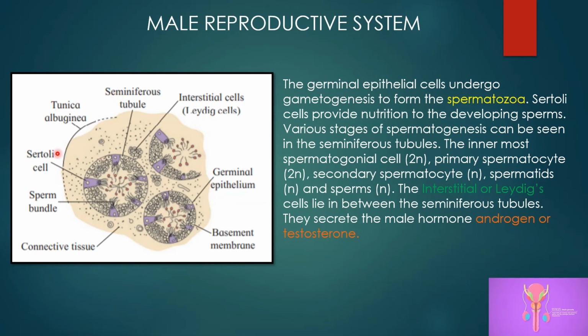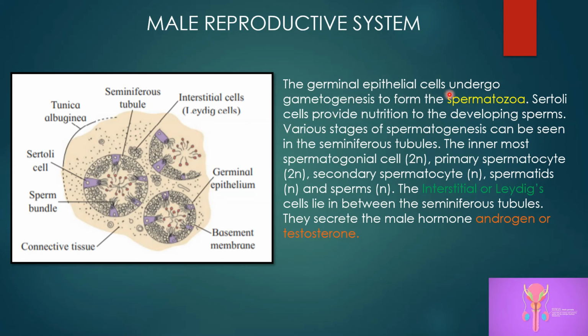See, now this is the section of the testes. It means if this is the testes, I have cut the testes along the x-axis and it represents a circular structure, and this circular structure is nothing but the seminiferous tubule. Inside the seminiferous tubule, this is the basement membrane, and on this basement membrane there is the germinal epithelium. It means it is going to germinate something. So there will be the formation of primary spermatocytes, secondary spermatocytes, spermatids, and finally the sperm. So let us understand it step by step.